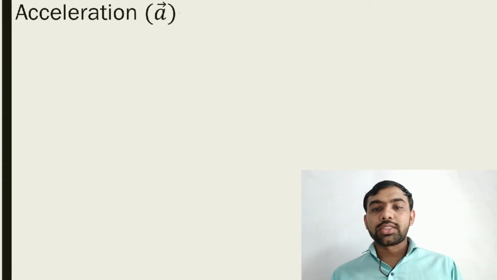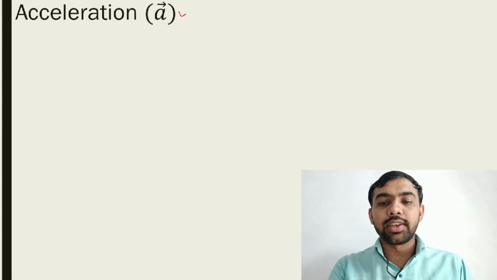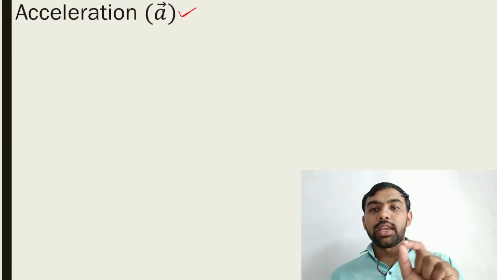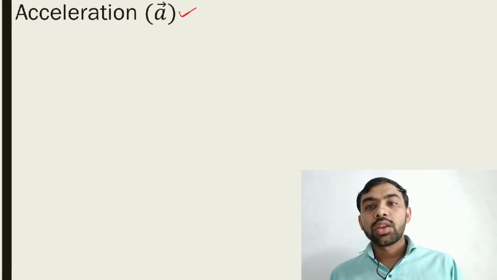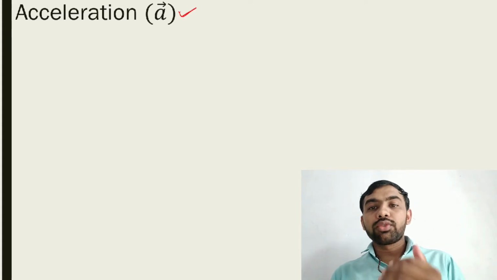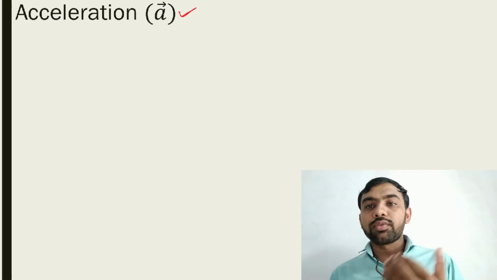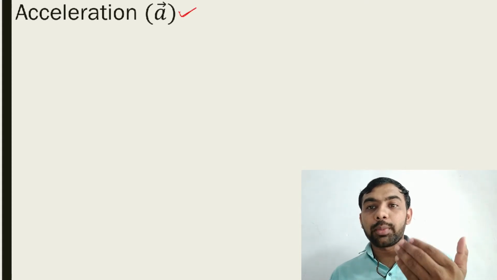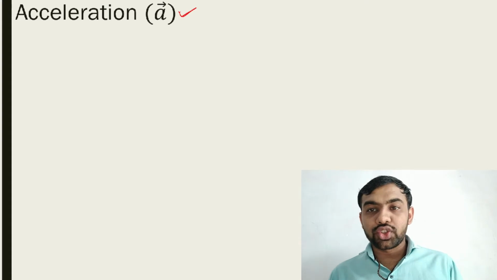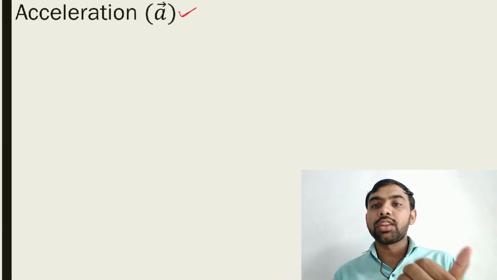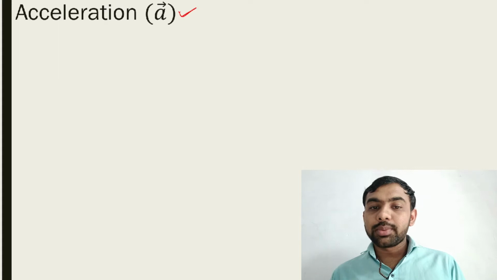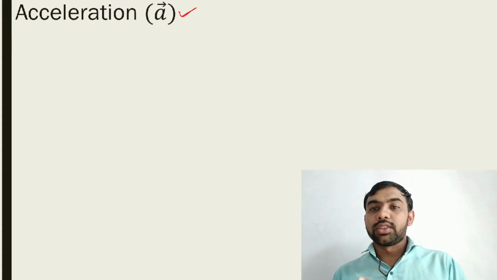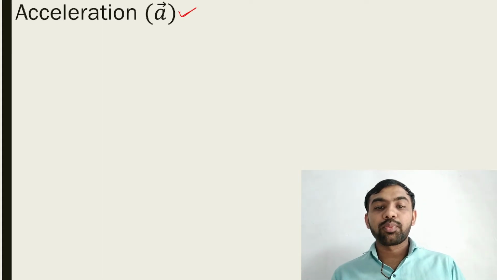First of all, acceleration. Acceleration is denoted by A, a vector A. This arrow represents a vector, so acceleration is a vector quantity. With respect to time and displacement, how the velocity is changed, we represent with acceleration. If velocity changes with respect to time or displacement, then we call it acceleration. Let's see the definition.